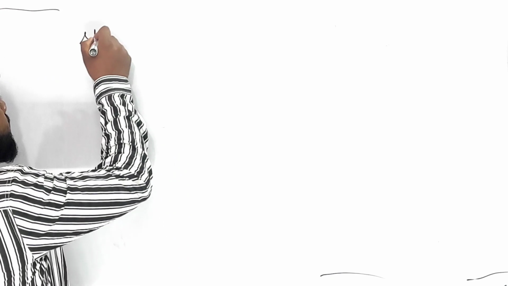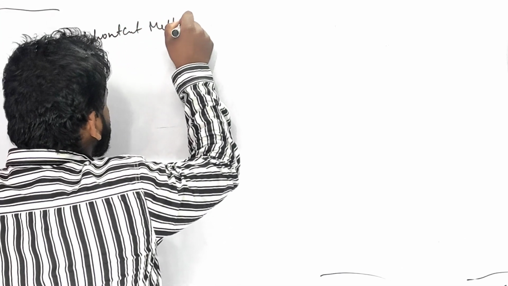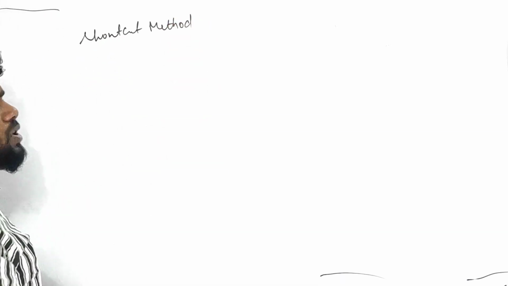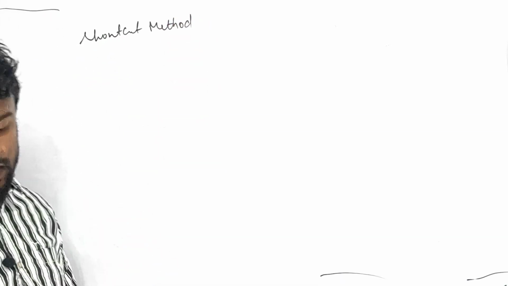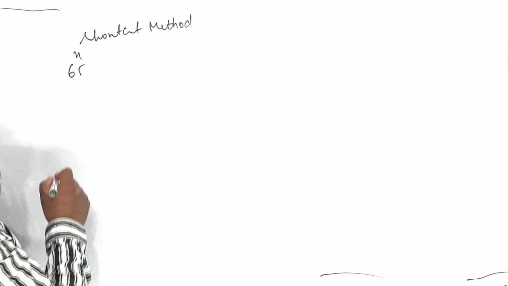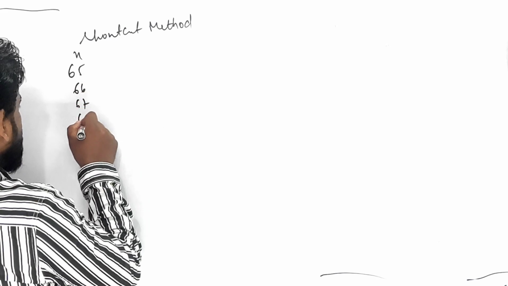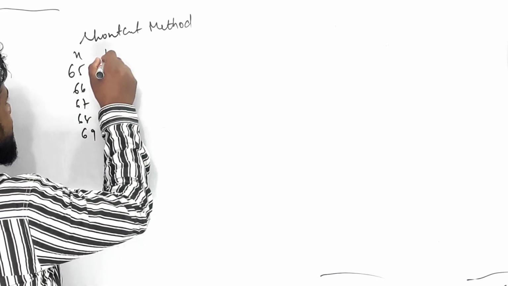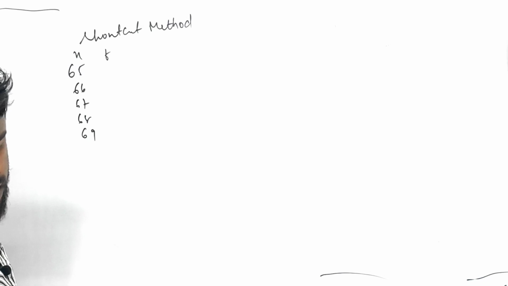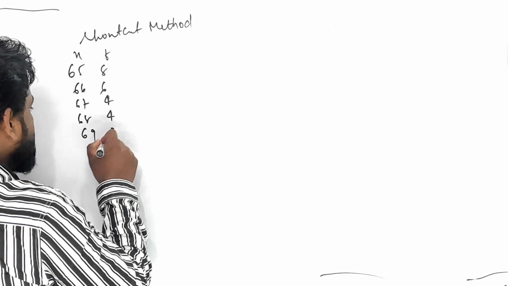Coming to the shortcut method. The shortcut method is also known as the assuming method. चलो क्वेश्चन सवाल देखते हैं. सवाल में कैसे करते हैं बताता हूँ. Suppose, for an example, it is given x: 65 to 69, that is 65, 66, 67, 68, 69. It is given f: 8, 6, 4, 4, 3. बात खत्म.